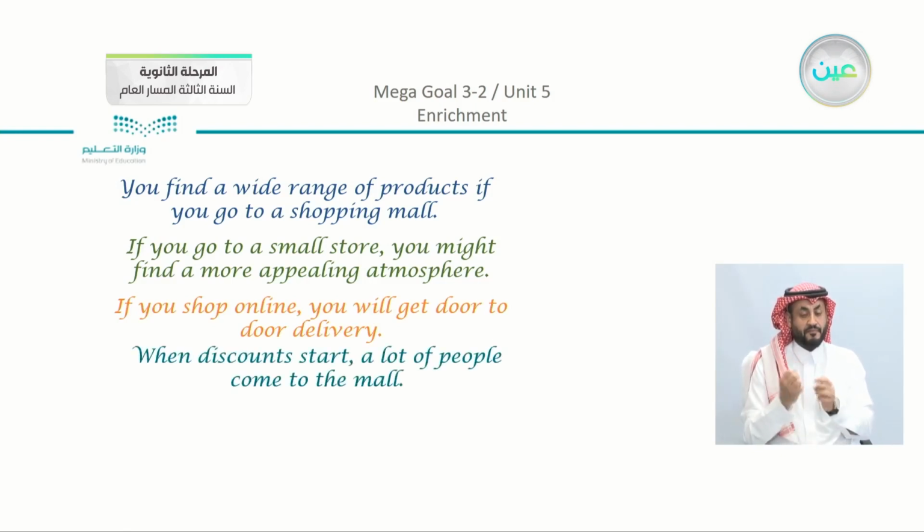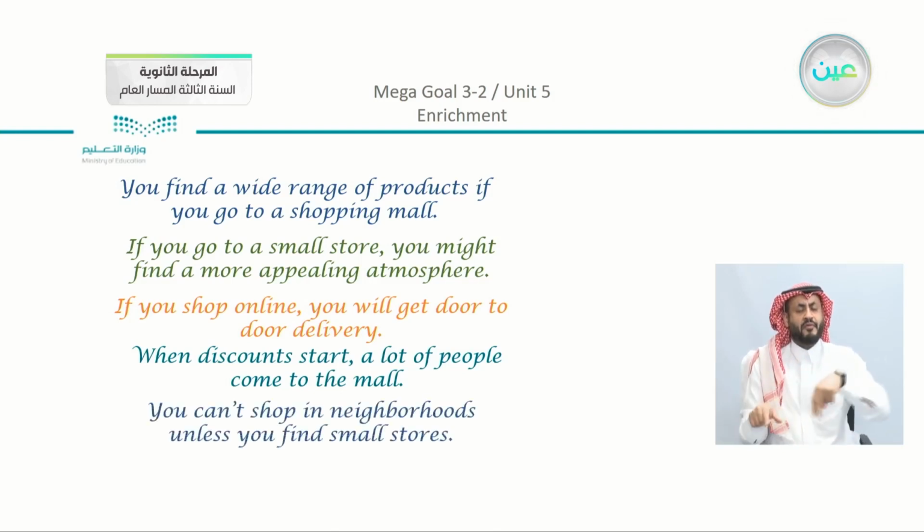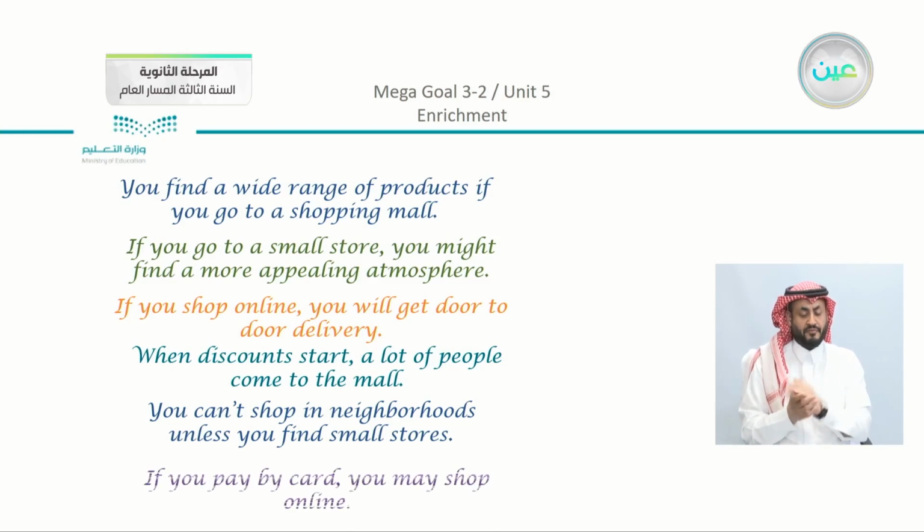When, this time I used when, discounts start, a lot of people come to the mall. You can't shop in neighborhoods unless you find small stores. And we have the last sentence: if you pay by card, you may shop online. So in all of these sentences, you can see that there are conditional meanings, and we have different words that were in the table.